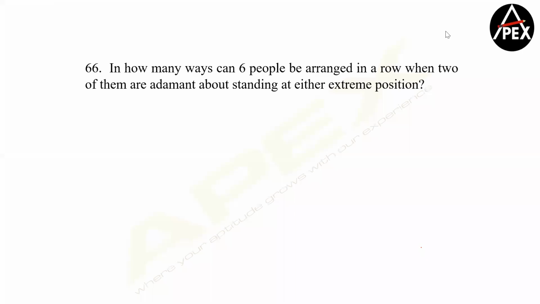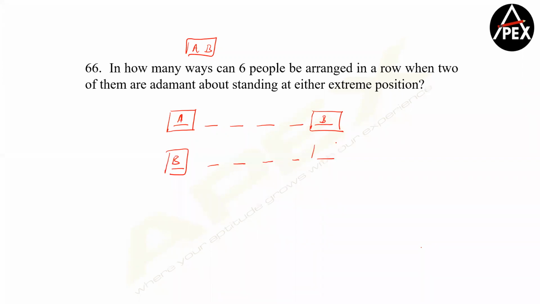Now, six people are standing. Okay, so when I'm saying six people are standing in a row, so let's talk about one, two, three, four, five, six. Now I have identified, please understand, you're not selecting these two people. There are two people. Let's say A, comma B. These two are adamant that we will stand at the either extreme position. So what's the possibility? I can have A coming here and B coming here, or 5, 6. I can have B coming here and A coming here. Is this point clear? So either of the extreme positions, we have two cases, right?